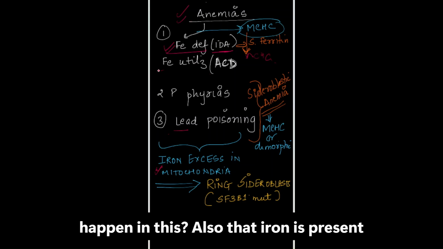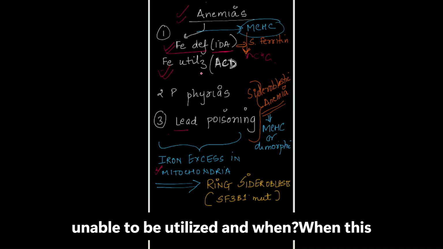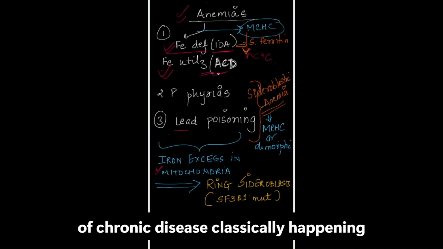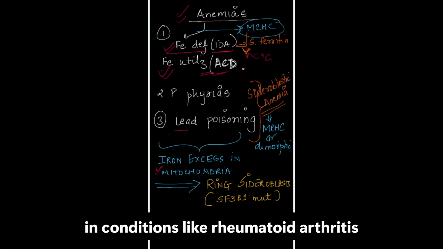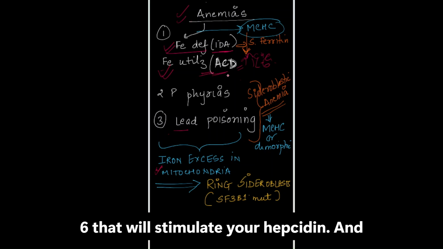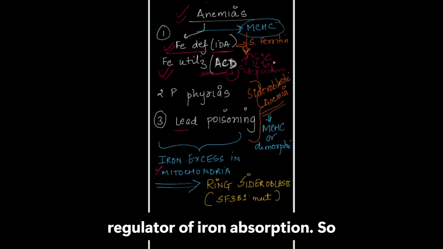What can happen in this? Also that iron is present in excess in the body, but it is unable to be utilized. And when can this happen? It can happen in anemia of chronic disease, classically happening in conditions like rheumatoid arthritis. इसमें हो क्या रहा है? The body has increased inflammatory markers, namely interleukin 6, that will stimulate your hepcidin. And what is hepcidin? Hepcidin is a systemic regulator of iron absorption.